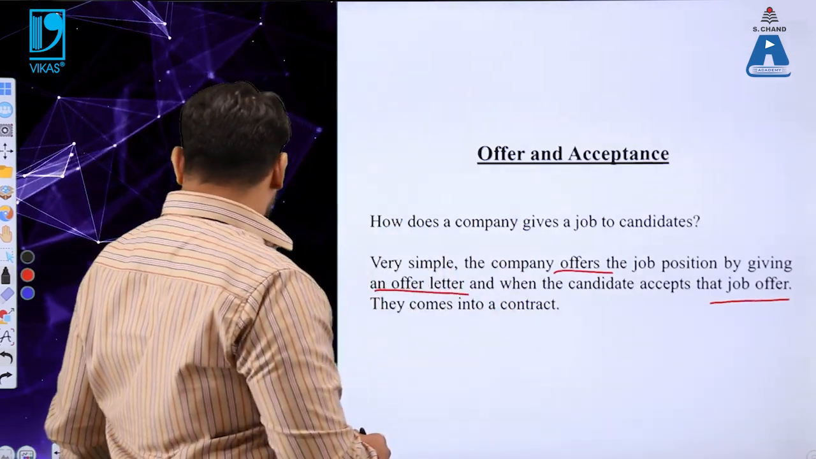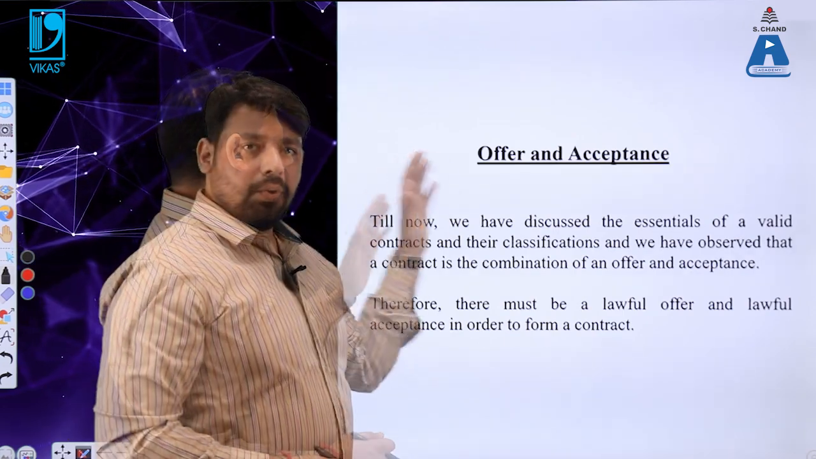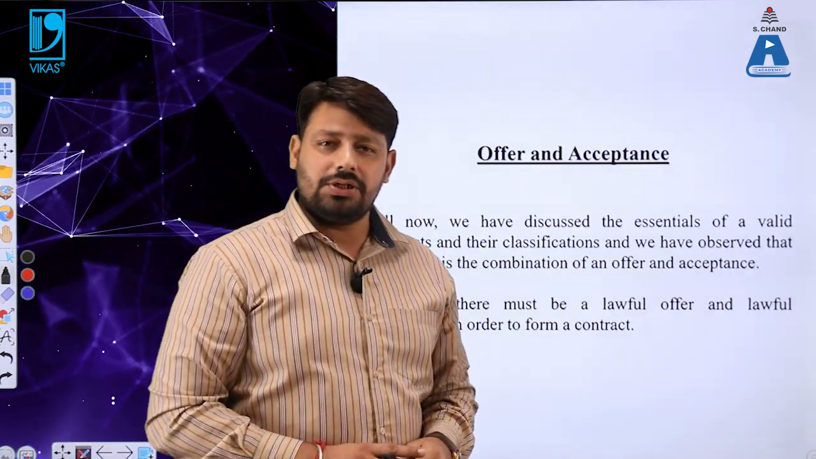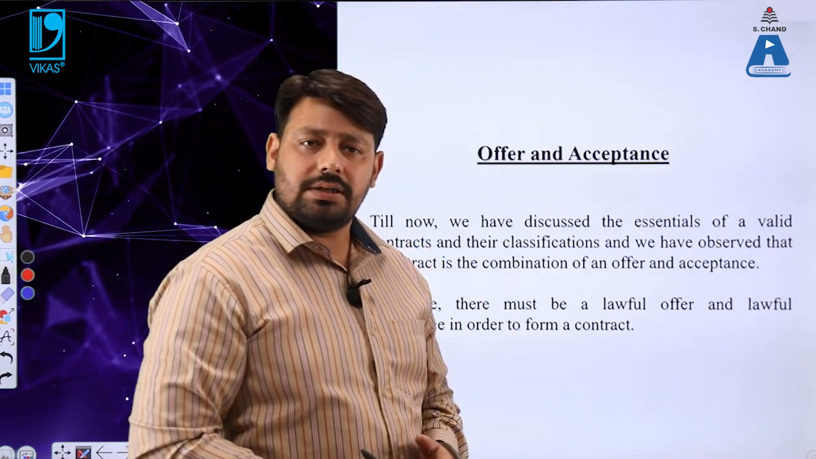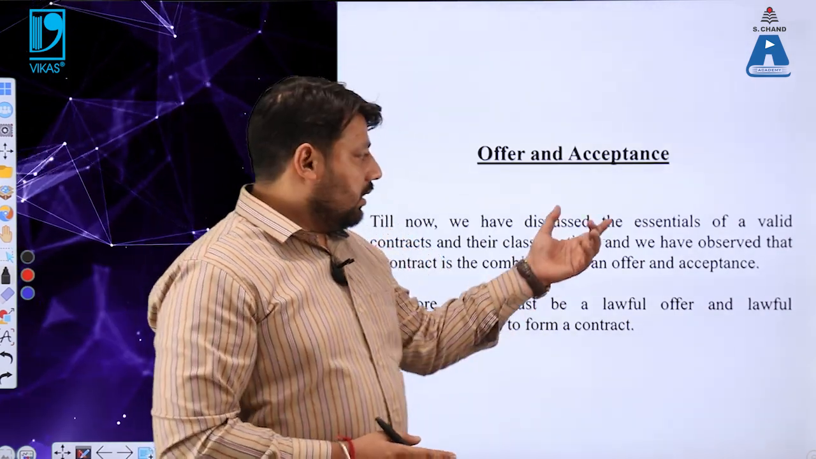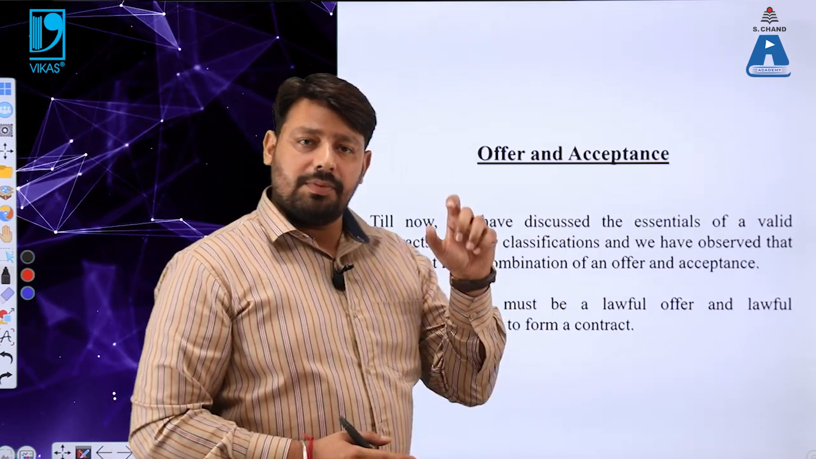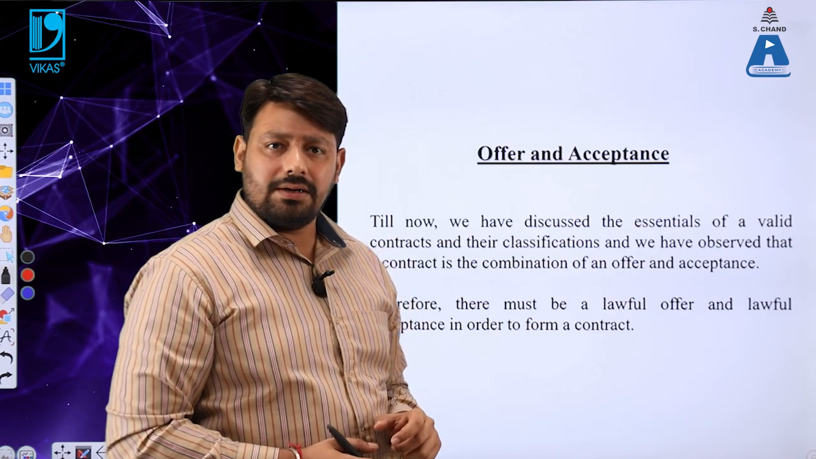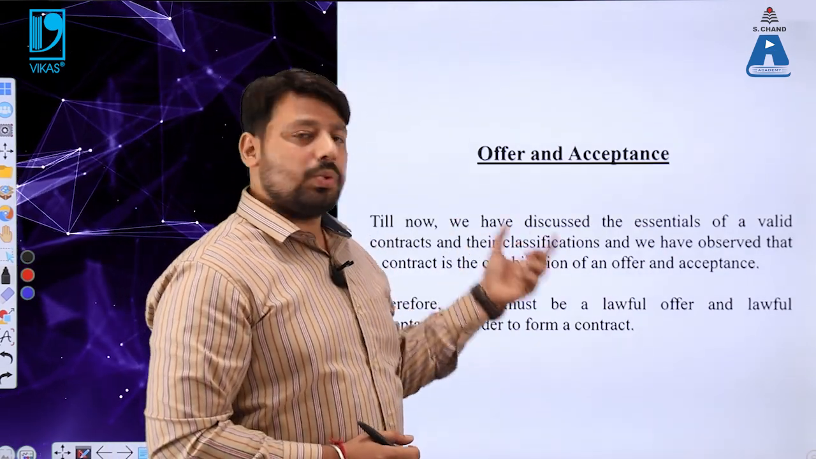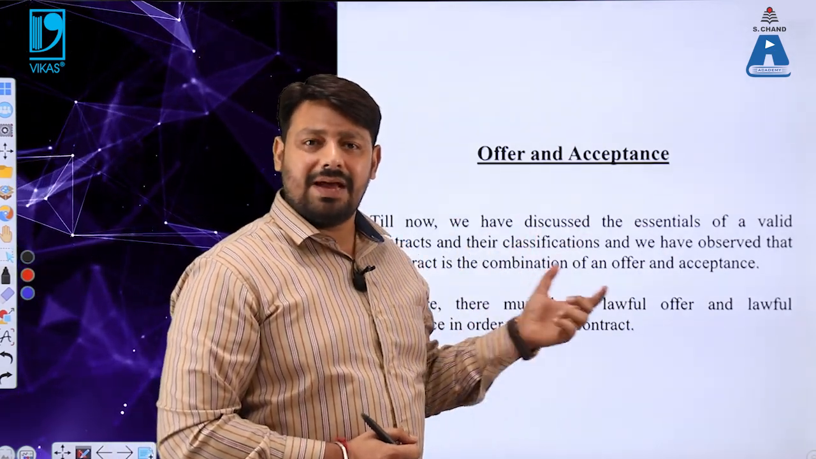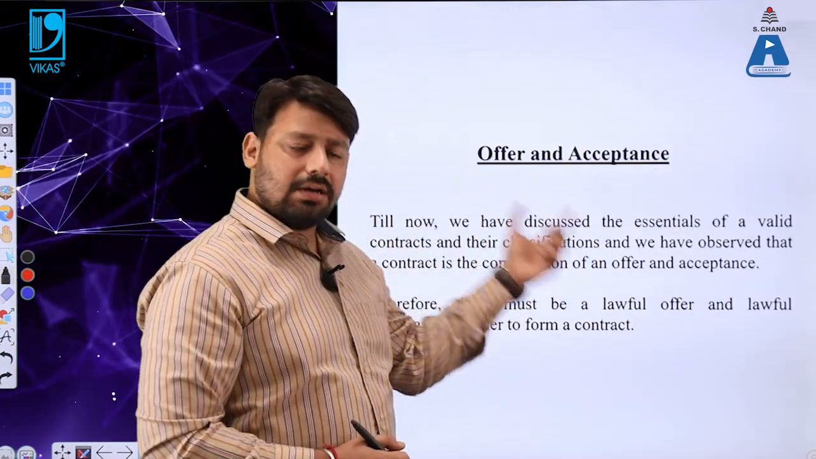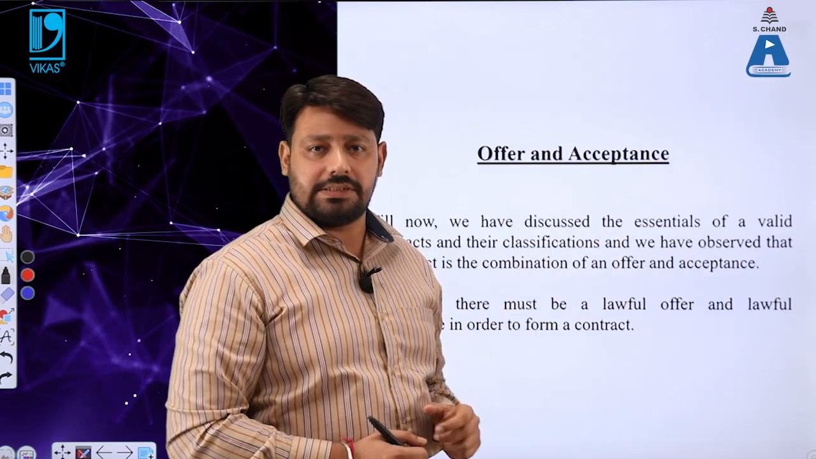Let us understand the next point, which is very important. What is offer and acceptance here? Till now we have discussed all the essentials of a valid contract. In order to have a valid contract, there must be 2 or more parties involved. There must be free consent, and the parties entering into a contract must have legal and positive intentions. Apart from that, there are other essentials which we have already discussed.